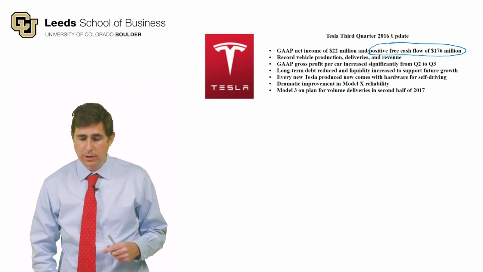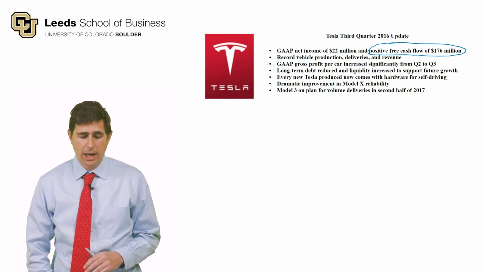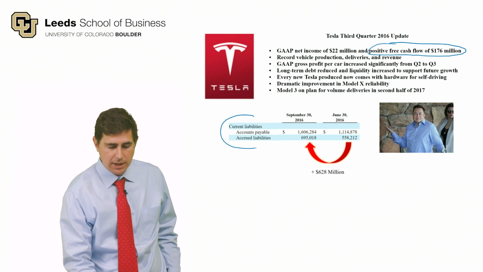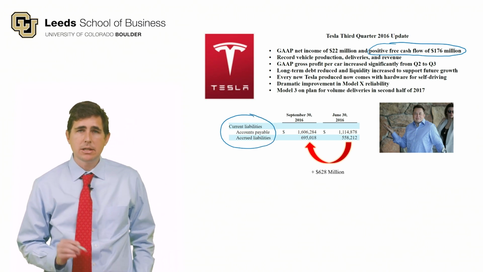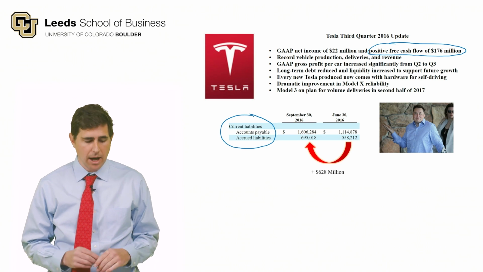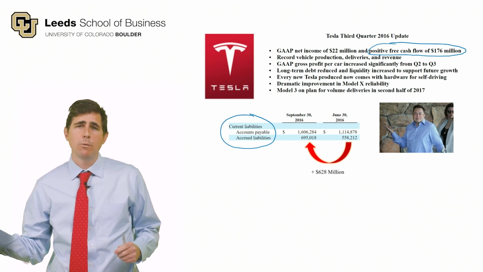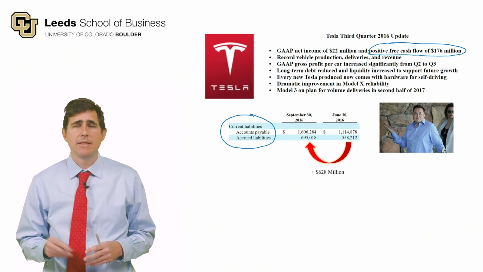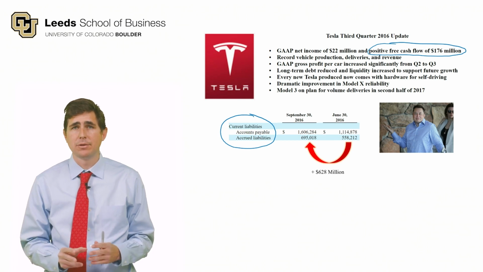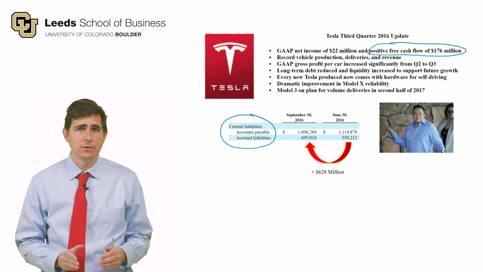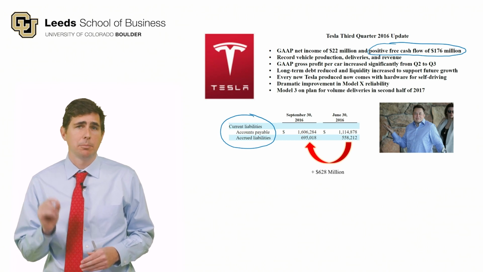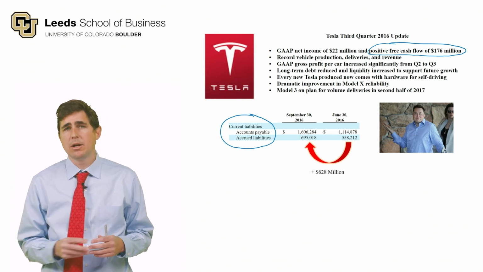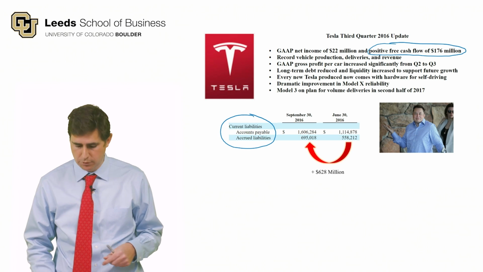Well, if you look at their balance sheet, you can see one of the main reasons that they generated positive free cash flow was that they stopped paying their bills. If we look at the current liability section from the balance sheet, you can see a $628 million increase in their accounts payable and accrued liabilities. When we observe an increase in liabilities, it means that we're not paying off those liabilities, right? And that's a really good way to save cash in our personal lives, and for companies. If you stop paying your bills, you can generate higher cash flows. The problem for Tesla and for all of us is that we eventually do have to pay our bills. And so that temporary increase in our cash flow must reverse in the future.